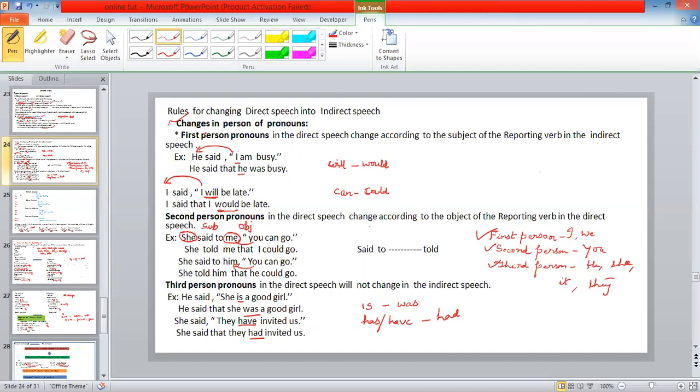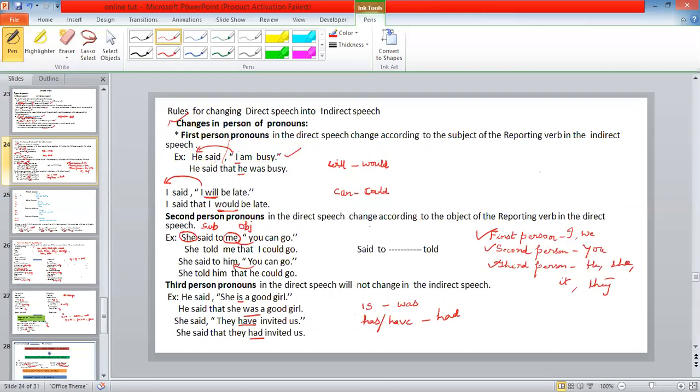Rule number one: first person pronouns in the direct speech change according to the subject of the reporting verb. Already we have learnt there are two parts, the reporting part and the reported part. Outside the quotation, the subject is "he" and "said" is the verb. The exact words are quoted: He said, "I am busy."